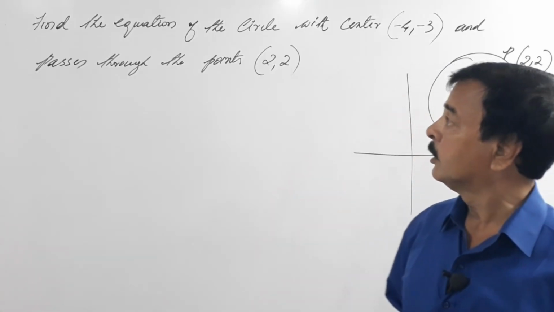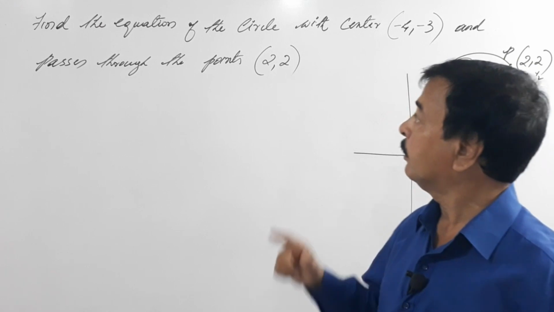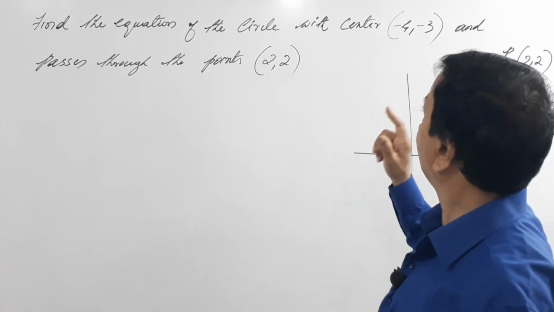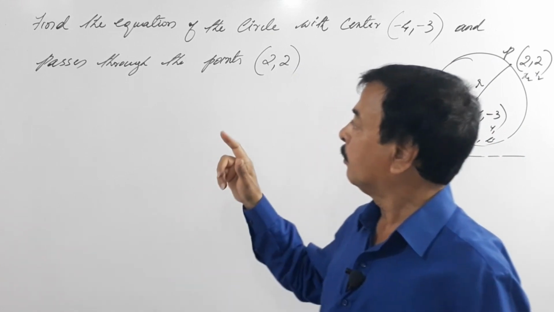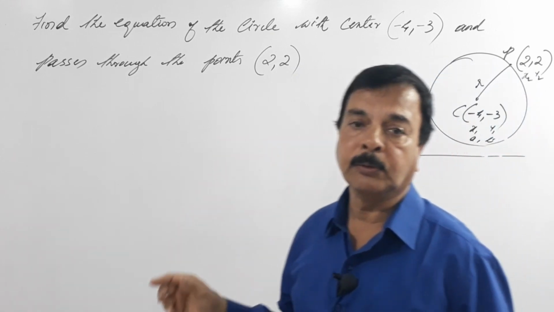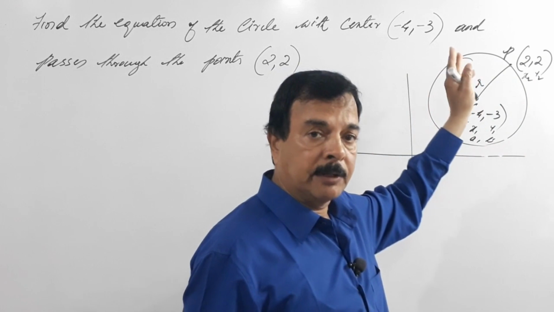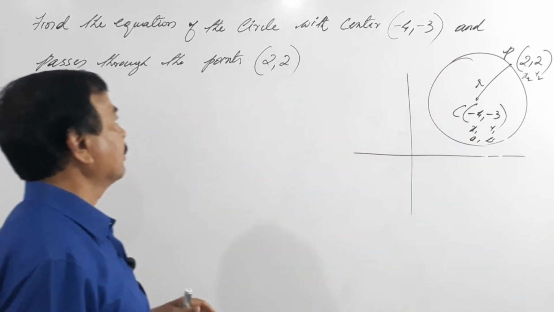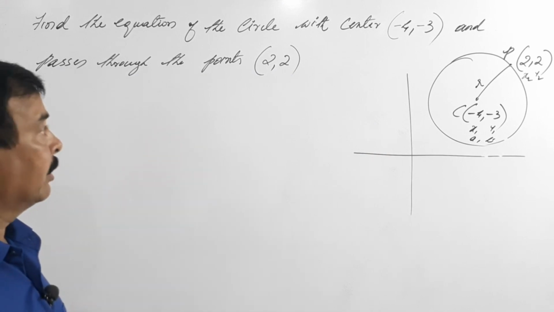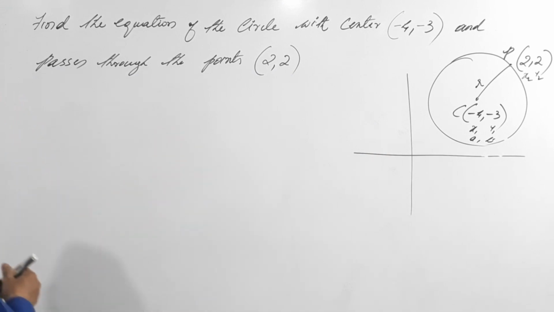So dear students, we have a problem here. Find the equation of the circle with center minus 4, comma minus 3 and passes through the point 2, comma 2. In the previous problem, we got the same center, but the points were different. But now we are asked to find this problem. Let us do this problem. Here, solution.